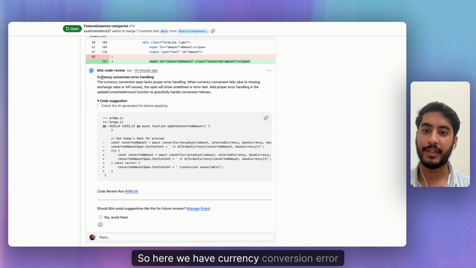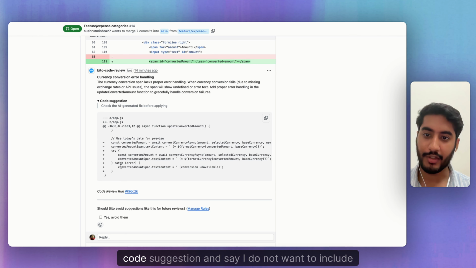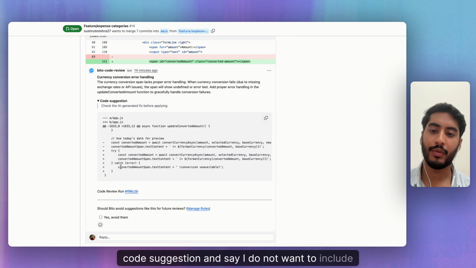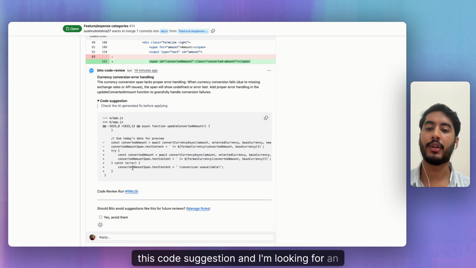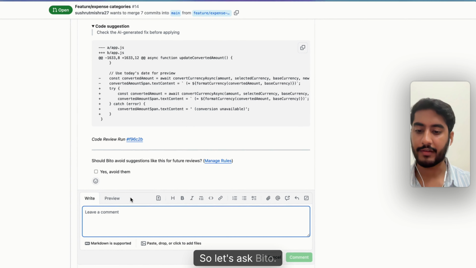So here we have currency conversion error handling. This currency conversion span lacks proper error handling. Okay, and Bito gave me this code suggestion, and say I do not want to include this code suggestion, and I'm looking for an alternative. So let's ask Bito.